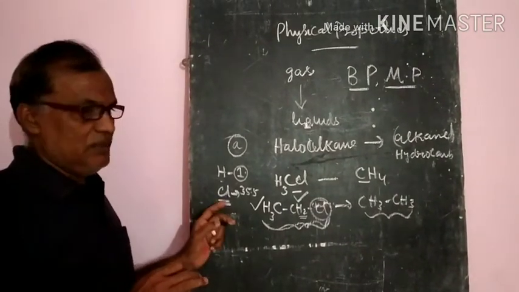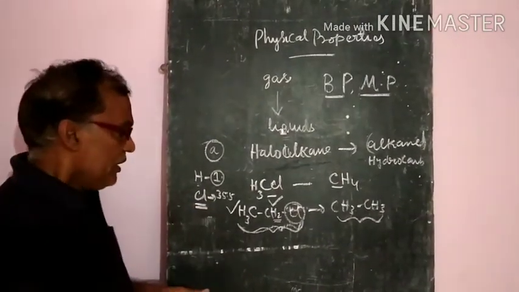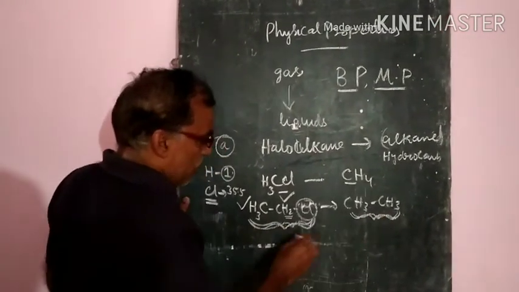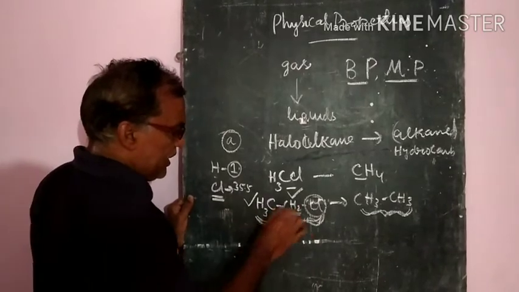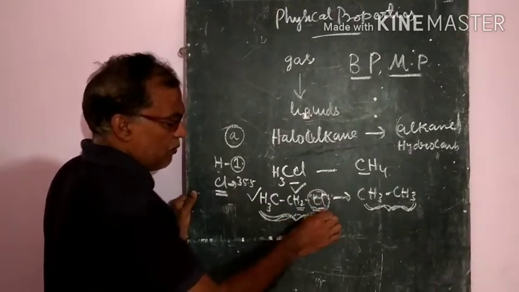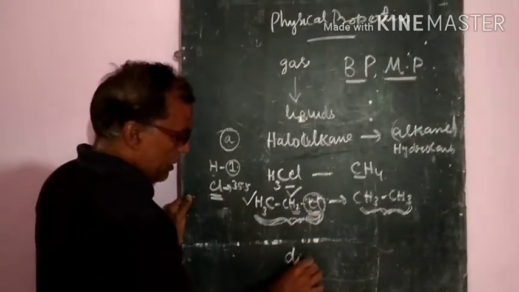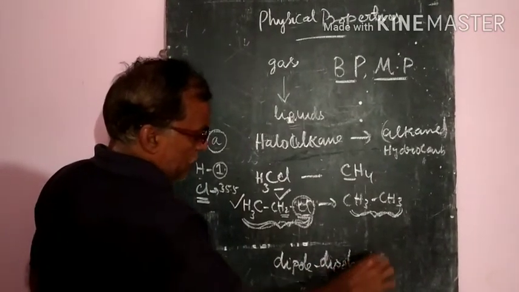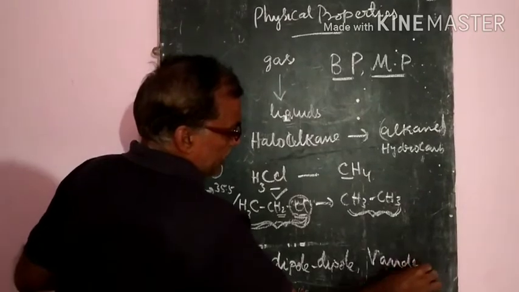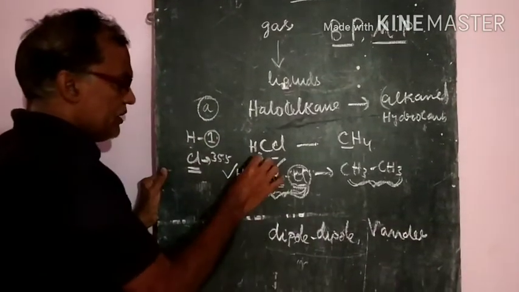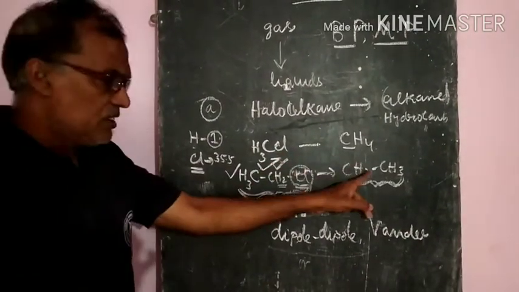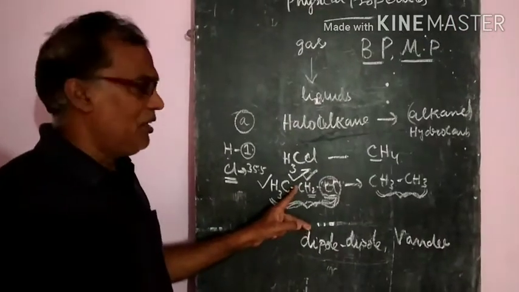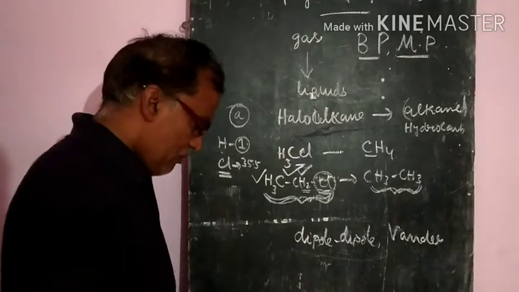That is the first one. Because here mainly it is the attractional forces. What type of attractional forces are there in this one? Already we have the polar bonds, that means dipole-dipole interactions, and van der Waals forces. These two are stronger in the haloalkanes compared to the alkanes. So that's why these have higher boiling points than the alkanes. That is the first one.